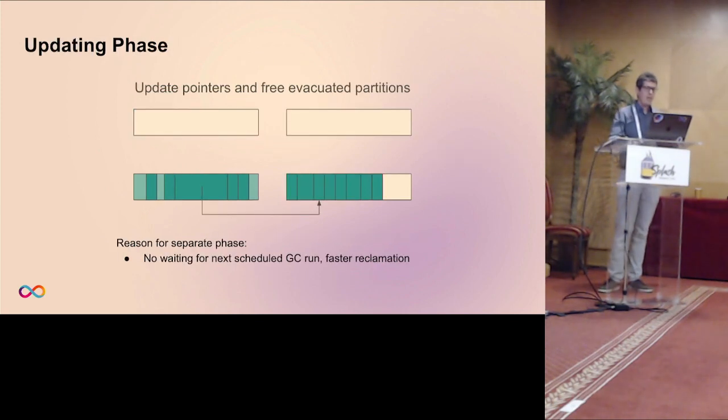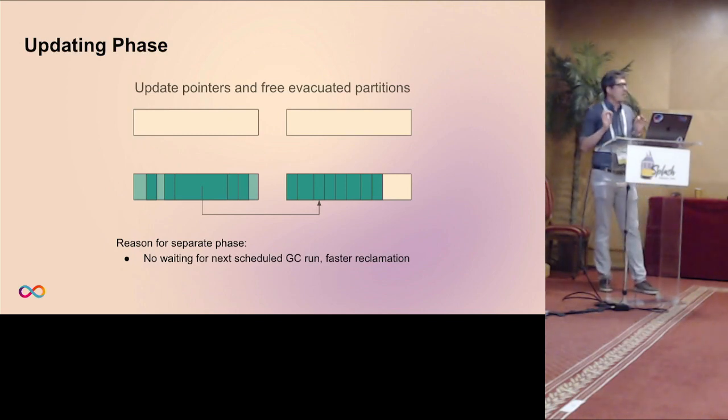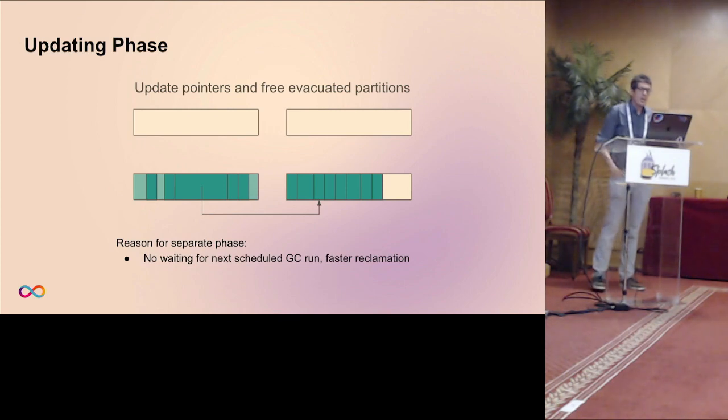Once that phase is done, we have an extra phase, the updating phase, that scans through the whole memory and patches all pointers so that no forwarding is in use anymore, and all pointers lead to the most recent evacuated locations. And we terminate that phase by again having an empty call stack. That's important, so that we don't miss any pointers that we can't scan.